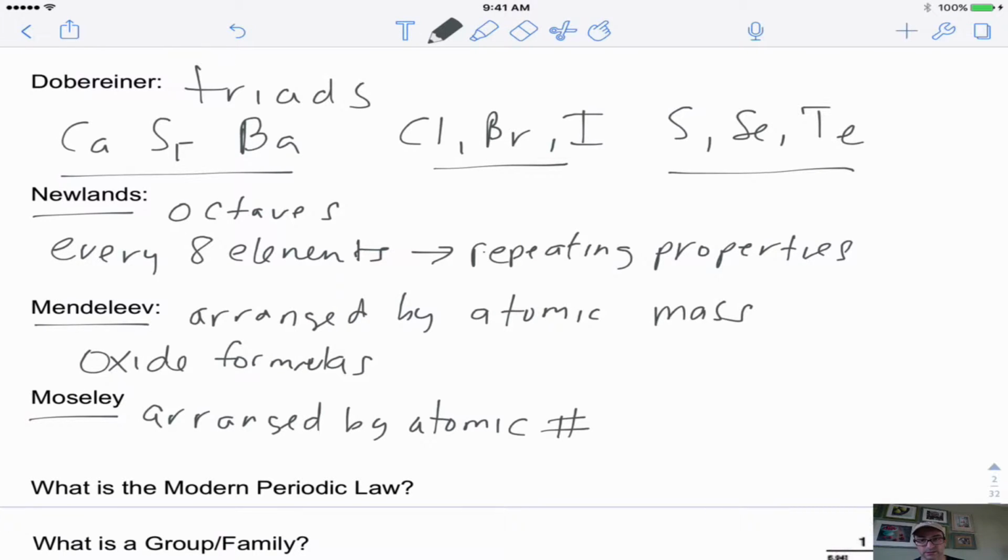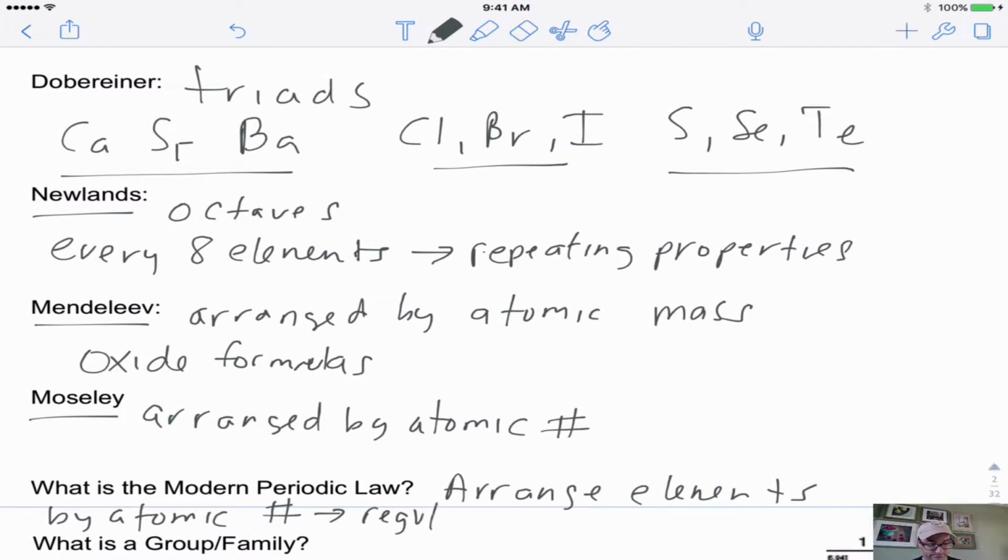And what the modern periodic law basically says is that when you arrange the elements by atomic number, they have regularly repeating properties. And so this is kind of where we're at. And we know that when we look at the periodic table, when the elements are arranged by their atomic numbers, certain characteristics emerge from them. And they happen in this periodic way, hence the term periodic table.